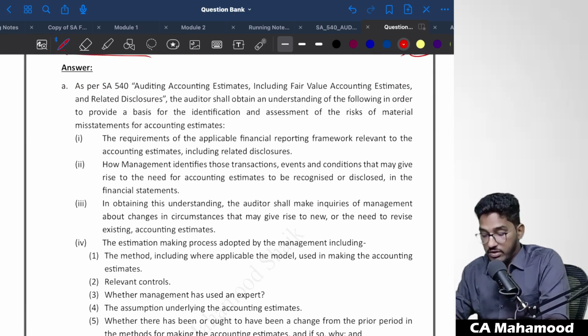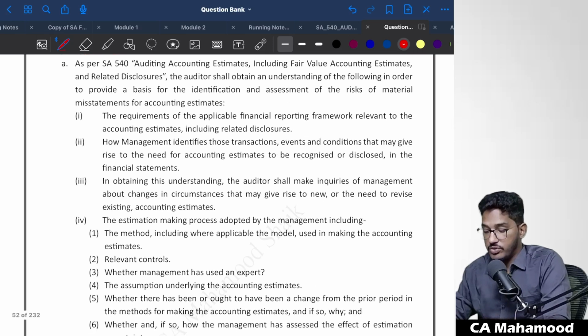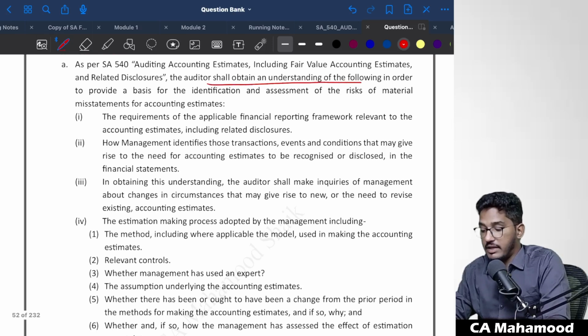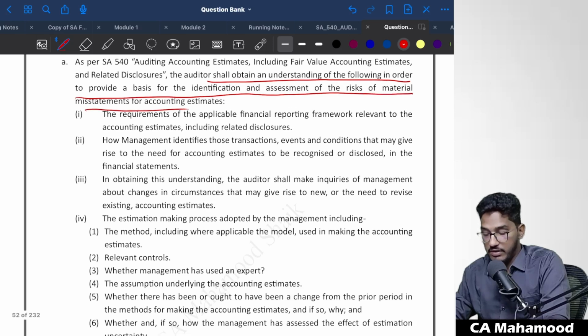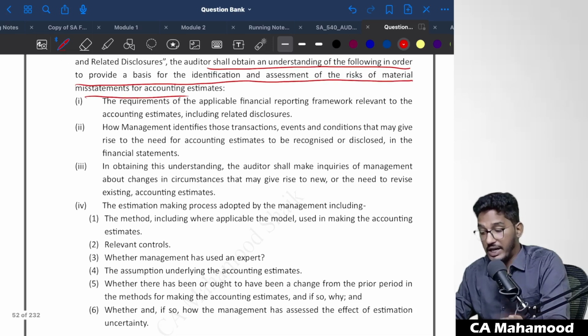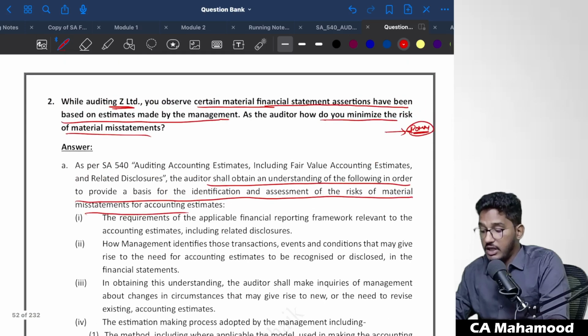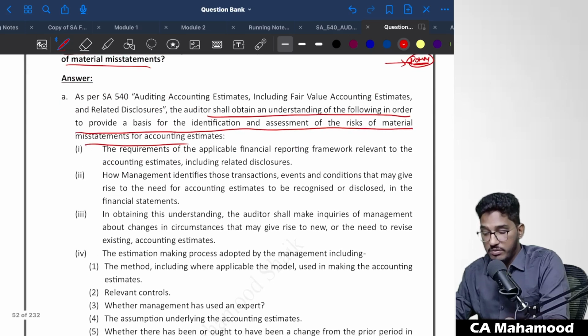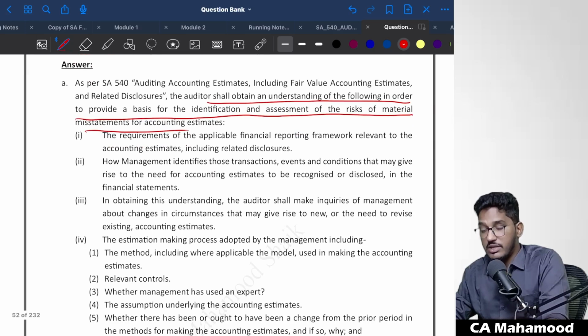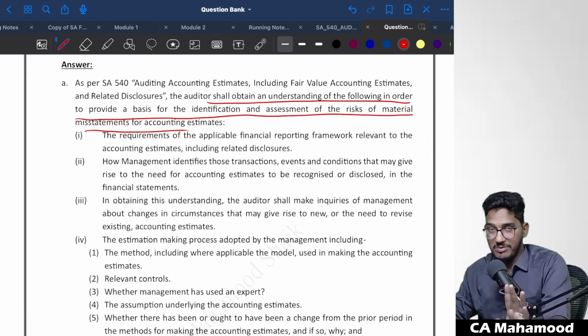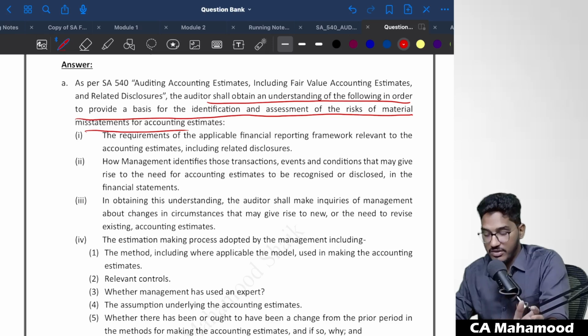As per SA 540, Auditing Accounting Estimates, including Fair Value Accounting Estimates and Related Disclosures, the auditor shall obtain an understanding of the following in order to provide the reasonable basis for the identification and assessment of risk of material misstatement for accounting estimates. What you should do in order to identify the risk of material misstatement. The question they are asking is, how do you minimize the risk of material misstatement? But the answer which they are giving is, how can you identify the risk of material misstatement? So here itself it is out of context.